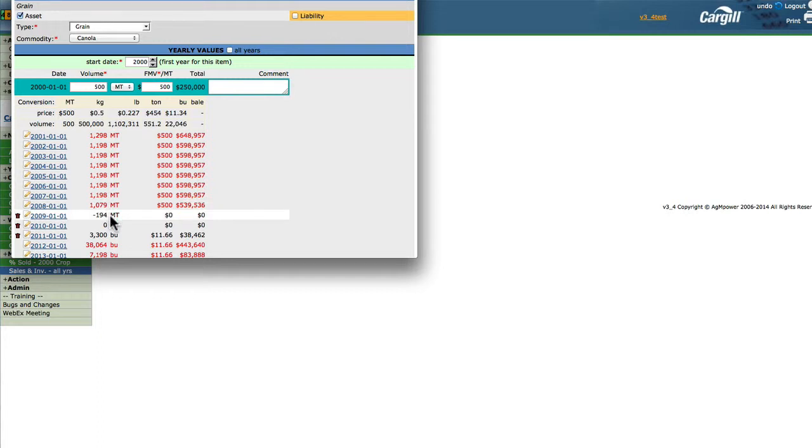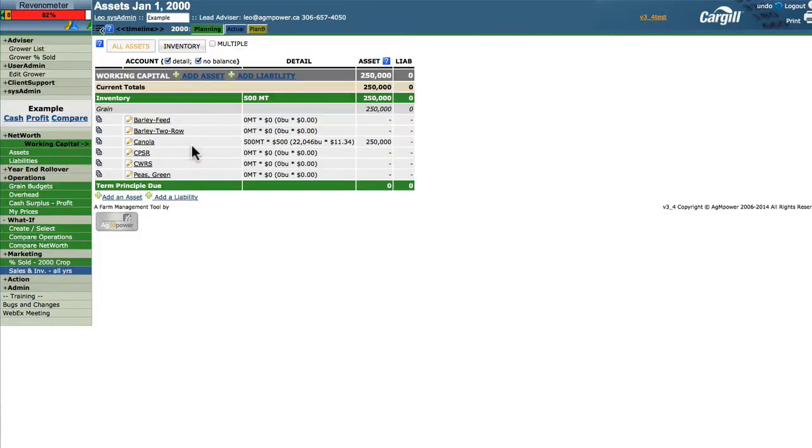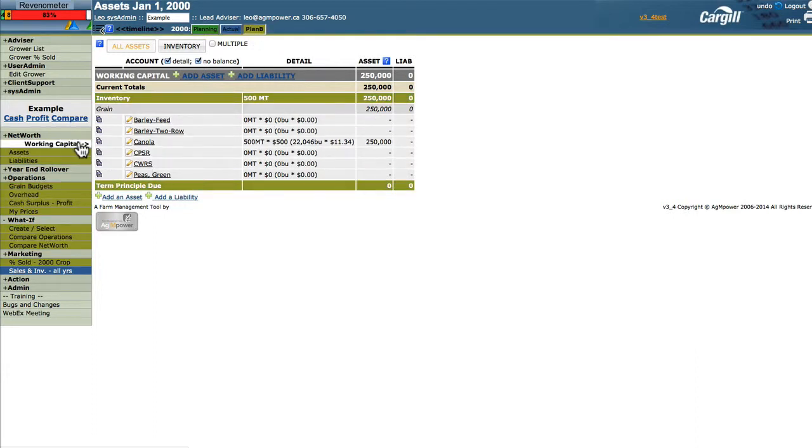Every year that it's black means that that is a number that somebody has put in that they want it to be. In this case, it looks like they were oversold. In 2011, they want to make sure they're starting with 3,300 bushels. This is done in the very same way that we entered 500 tons here in 2000. Net worth is what we start the year with. It makes sense that we're also starting with 500 tons in the actual, or if we're in plan B, so net worth is always the starting place, the January 1st of the year, so to speak. What we do in operations is going to be from that point forward.